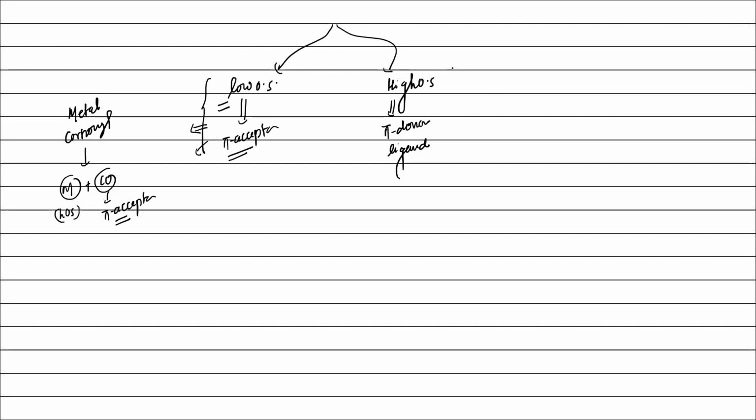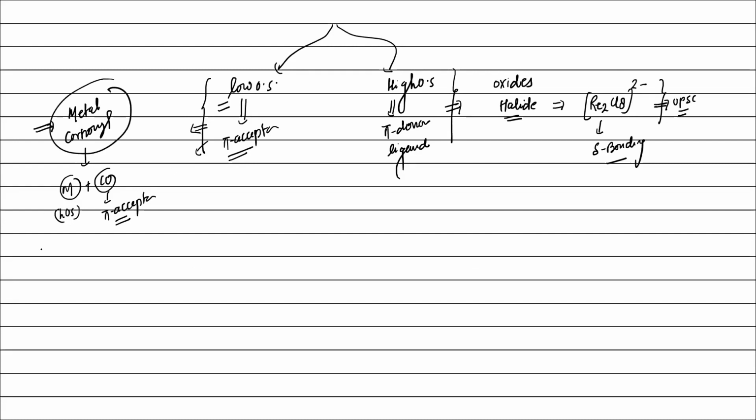Right? Examples of these kind of complexes are the oxides, halides. For halides, the most common and most important compound is Re2Cl8 2 minus, right? Have you heard about this? This is the first complex which has delta bonding. This is the first complex with delta bond. Also asked in UPSC too, right? ये भी पूछा गया है एग्जाम में।